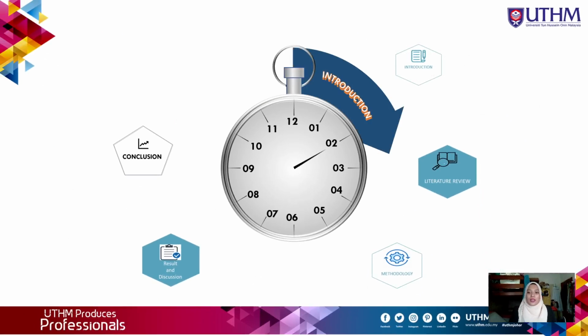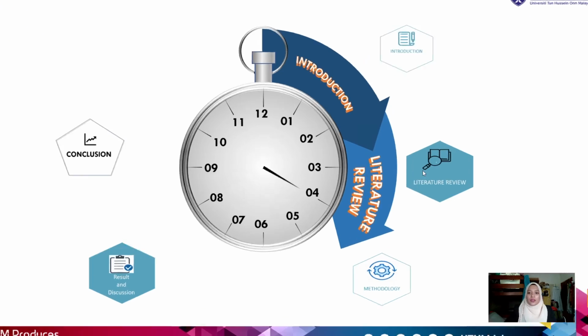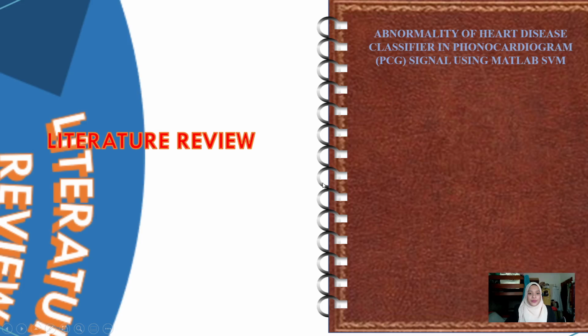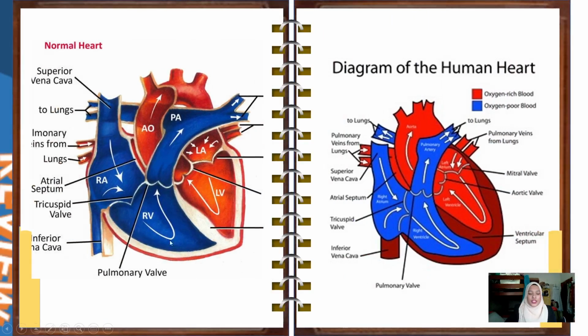So we continue with a little bit of literature review. For the anatomy of a normal human heart, we have a left side and a right side. We have upper and lower chambers, the atria and ventricles, and the septum to separate this part, and we have valves to control the blood to flow in one direction only.